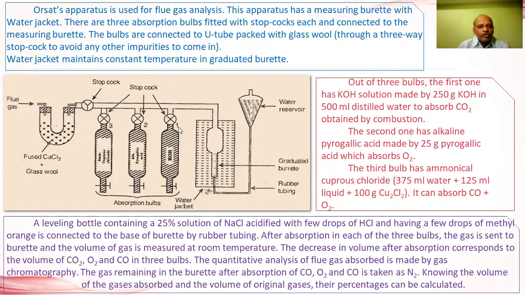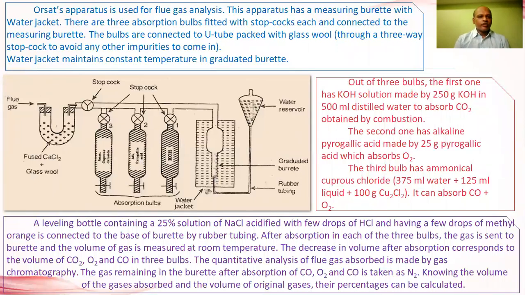The first absorption tube contains KOH solution. The second absorption tube contains alkaline pyrogallic acid. The third tube contains ammoniacal cuprous chloride solution. These three tubes are connected to a U-shaped tube which contains fused calcium chloride along with glass wool. So this is the setup of the flue gas apparatus, or Orsat apparatus.